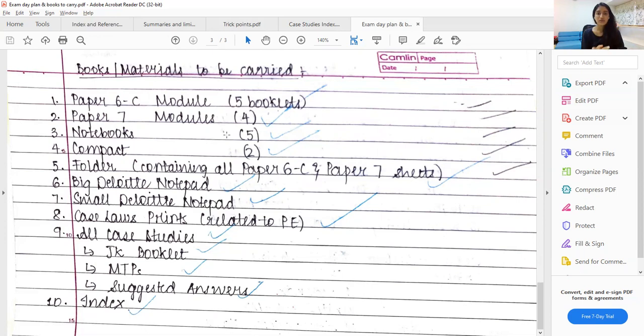Now, finally, going on to how you plan during your exams. During the 4 hour, 15 minutes time, 15 minutes is essentially for reading. Here you will get 5 long case studies which you need to read, and you need to eliminate one, and you need to order the other 4 as to how you want to attempt them in your exam.